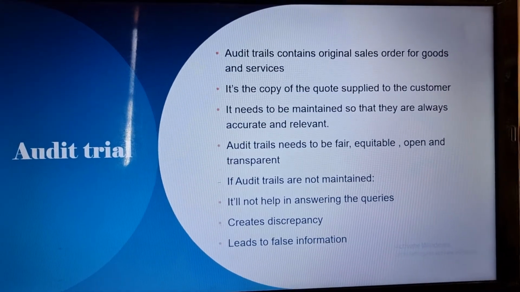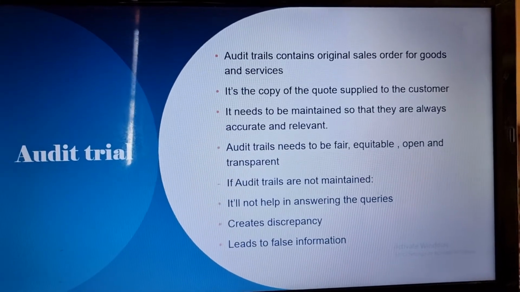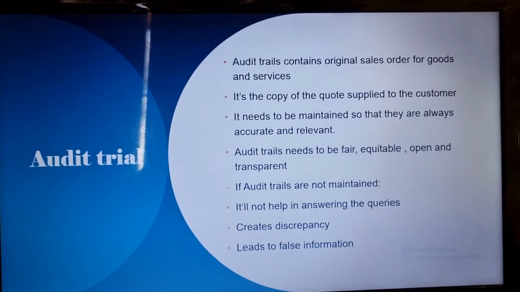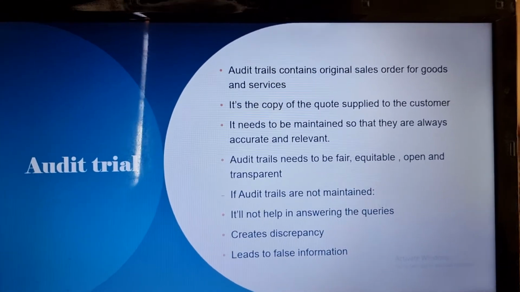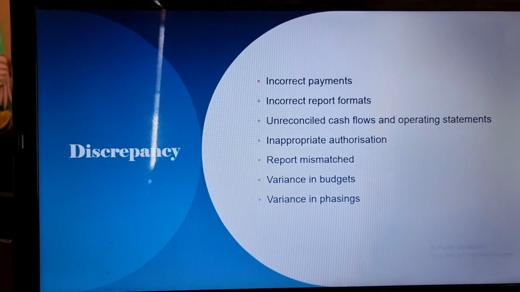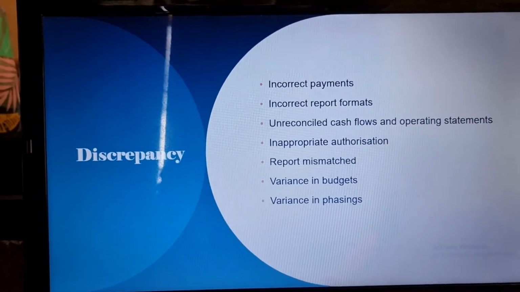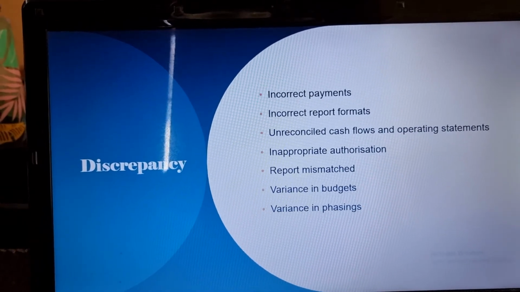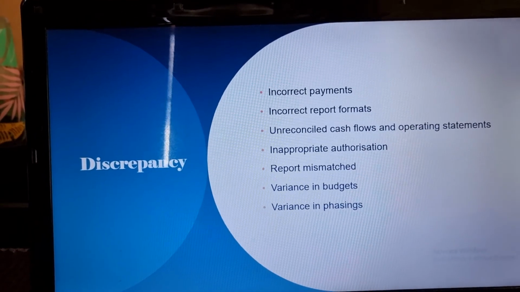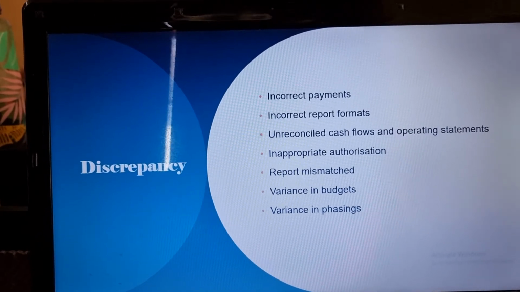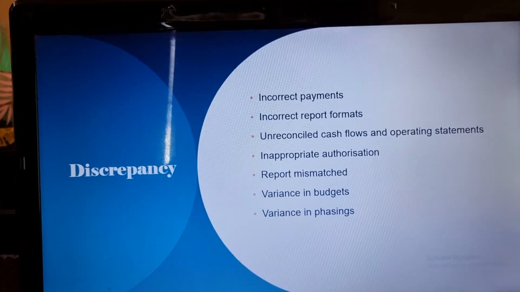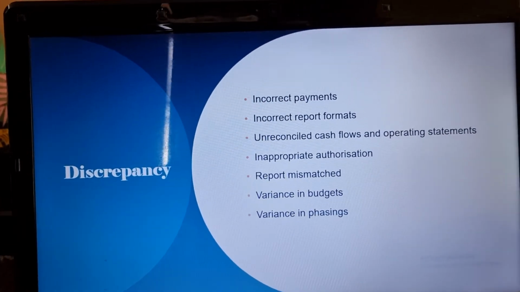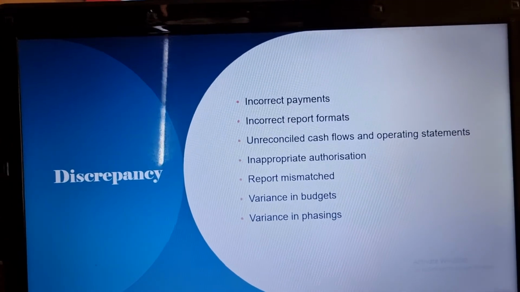If the audit trails are not maintained, that will lead to false information in the company as well. And if there are any questions, they might be even hard to answer. Regarding the discrepancy, incorrect payments or report formats, unreconciled cash flows and operating systems are various examples of discrepancy. The others include any kind of variance in budgets and phasings, mismatch in the reports, as well as inappropriate authorization.